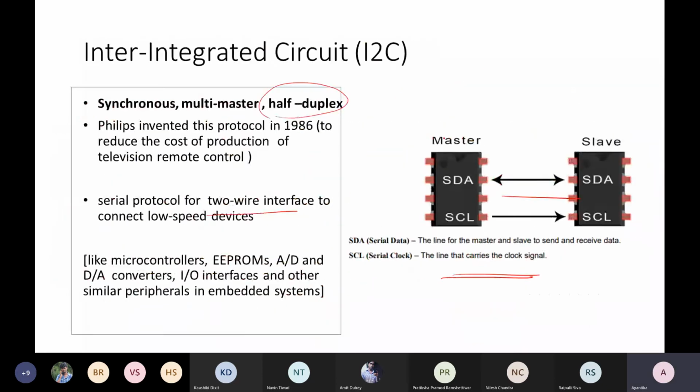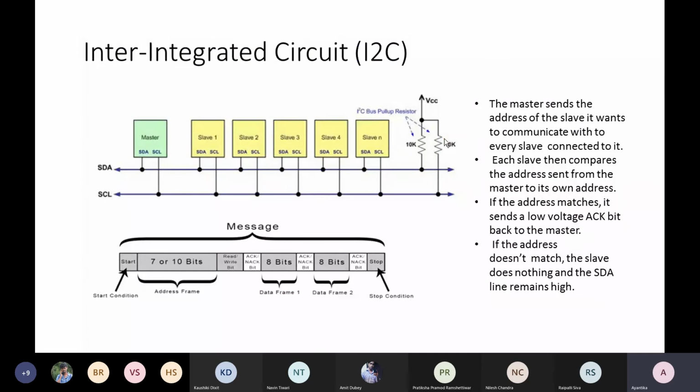Here, in spite of multi-master and multi-slave, single master, single slave, whatever it may be, the wiring required is only 2. So the master and slaves are connected to this SDA and SCL line.